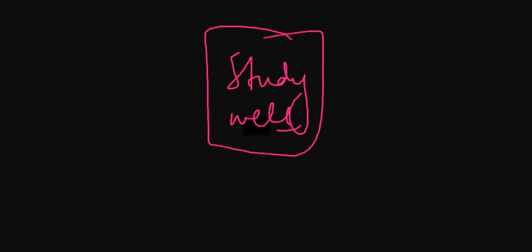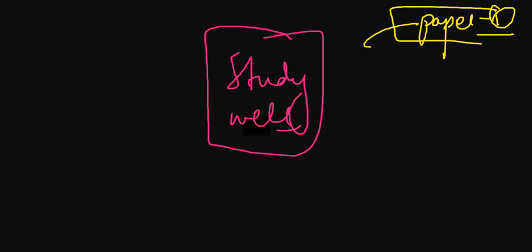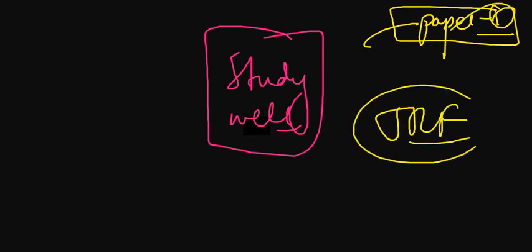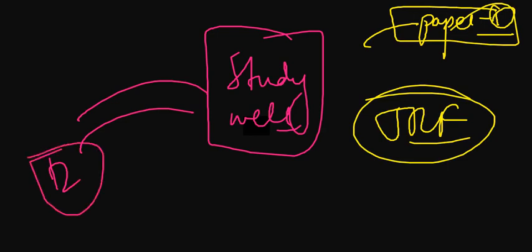You will accommodate this information in your schemata and all that, and you will study well and properly, and you will not fall into that trap of paper 1. But if you want JRF, you have to read paper 1 thoroughly, just like you will be studying paper 2.